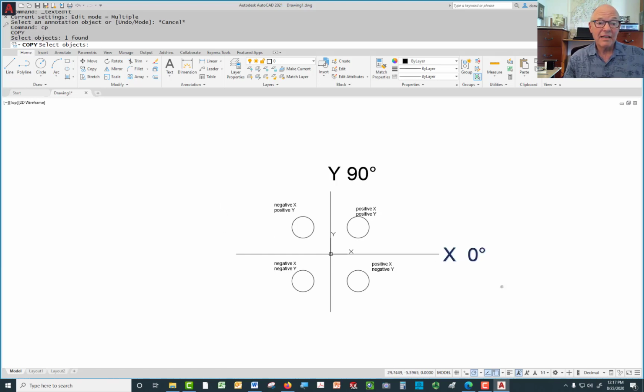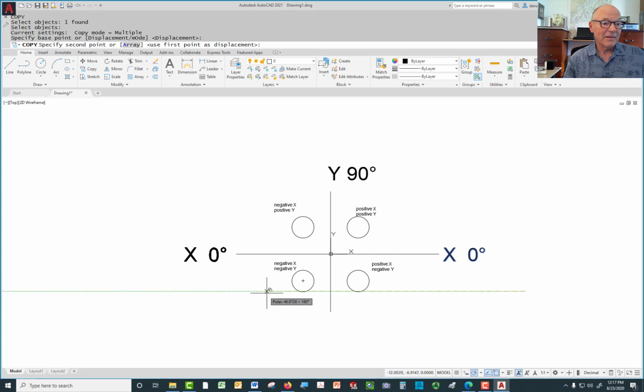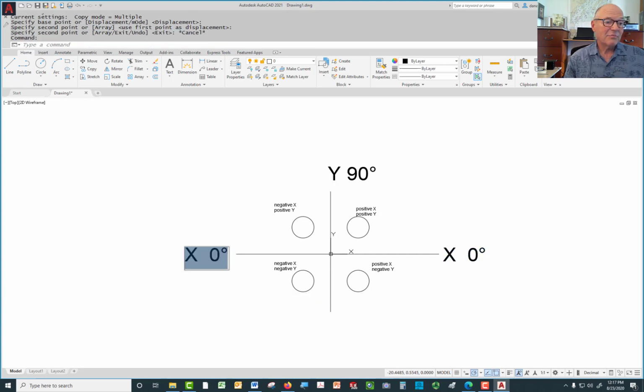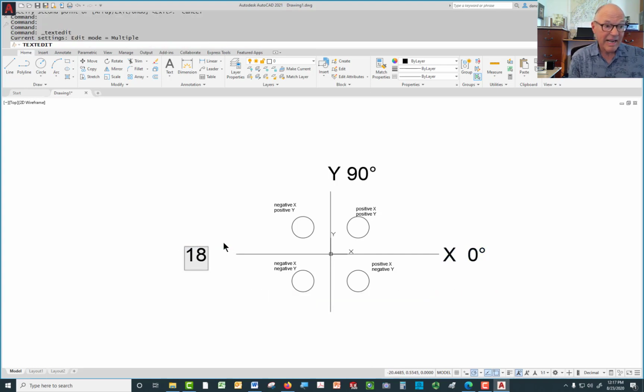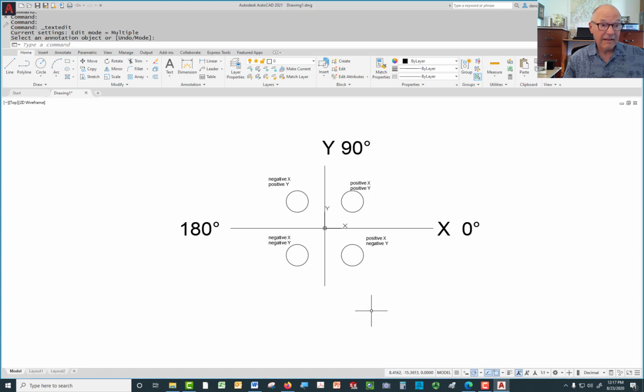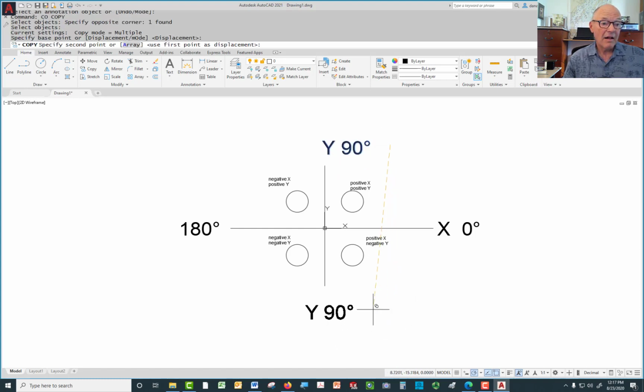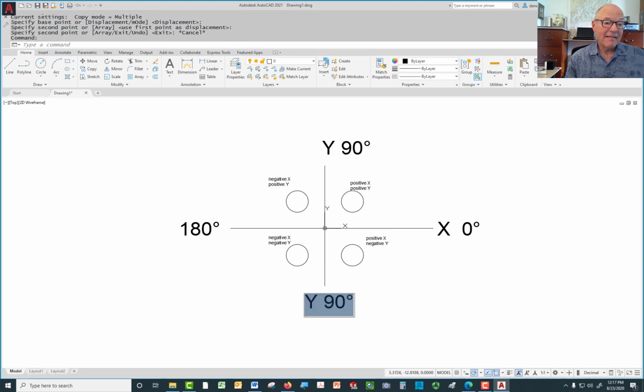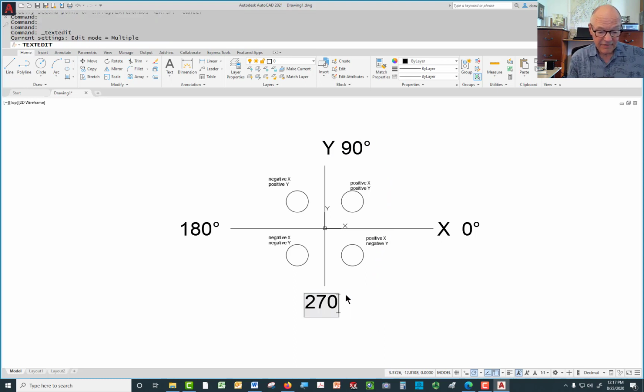Again, I'm just going to steal this and bring it over here and then edit it. It probably won't surprise you one bit to see that 180 degrees is directly to the left, and of course, down below, here, down below is 270 degrees.